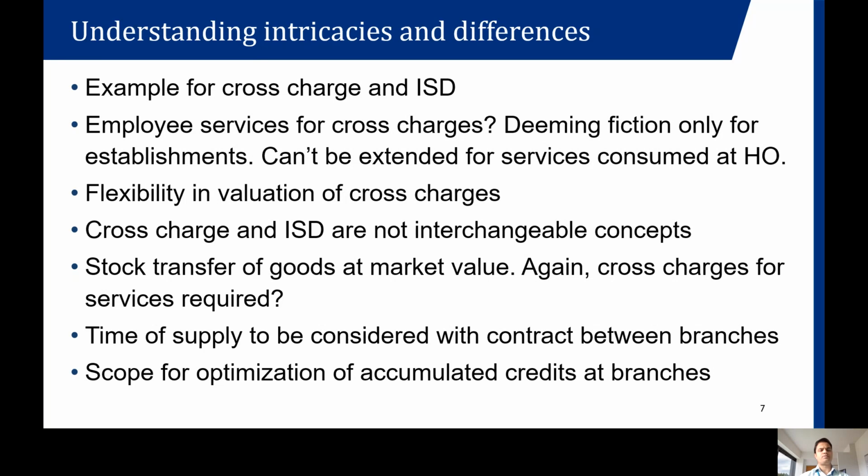However, it may happen that for the past I have not complied with this. Reasons could be various. What can I do to rectify the past issues with respect to ISD? Here, one option we can think of is to consider doing the cross charge for the past period for which you have not done the ISD.